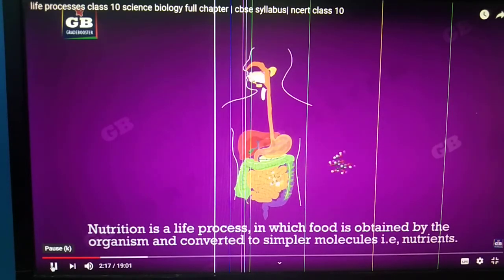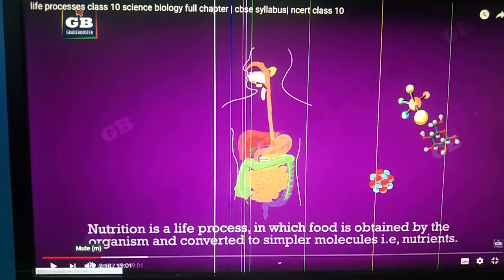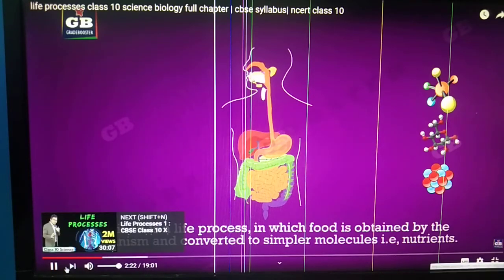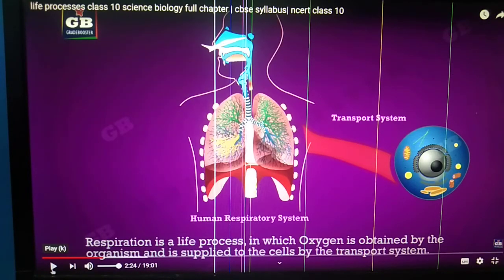Let us move to the next life process, which is respiration. Let us understand how this respiration takes place. See, in the first process we have studied that inside our body protein, carbohydrate, vitamin and lipid are separated from the complex molecule of the food. Now whatever carbohydrate, protein, vitamin, lipid we have, that reacts with oxygen which is breathed in through our nose.